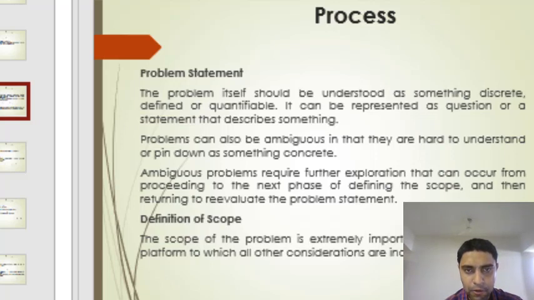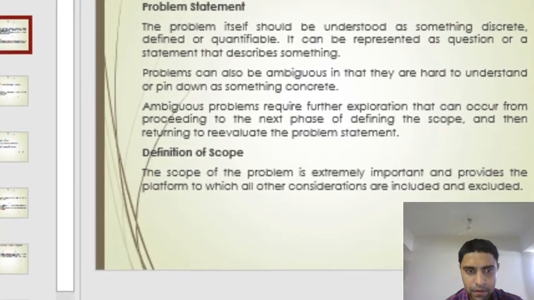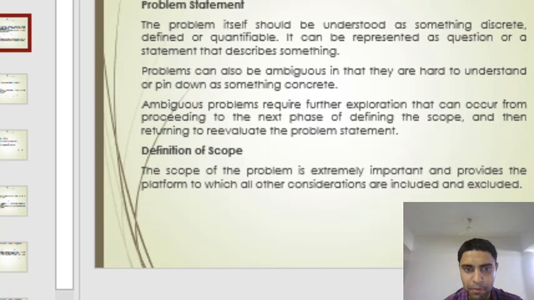Definition of scope for the process in business analytics. The scope of the problem is extremely important and provides the platform to which all other considerations are included or excluded. So scope will tell how important the problem is for the platform, and how we can consider the situations or factors for the problem, or remove them for that problem.